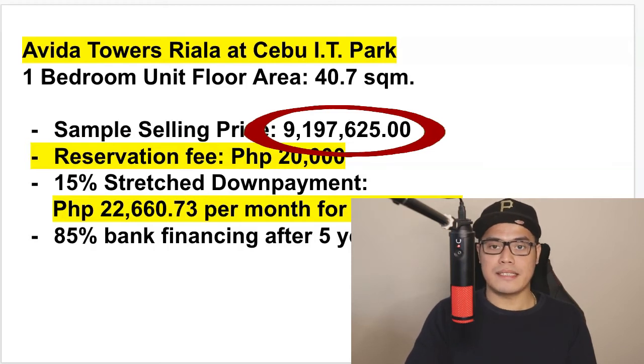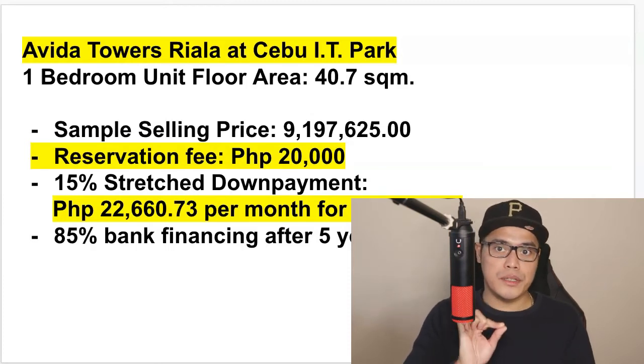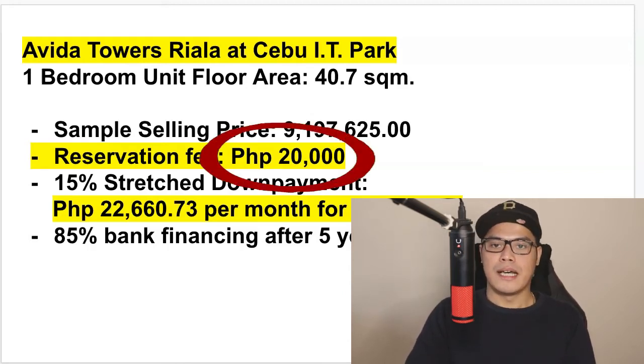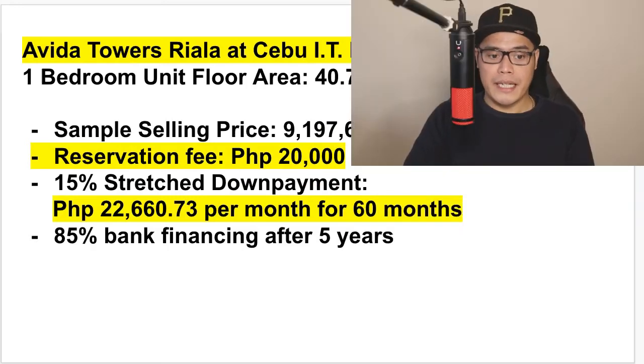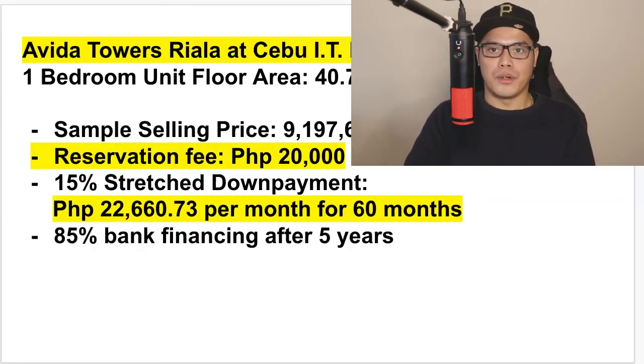Now, the good thing about this, guys, is that you don't need to pay the whole amount of 9,197,000 pesos. If you want to reserve a unit today, all you need to do is pay the reservation fee of 20,000 pesos. And then after the 30 days, that is the time that you will start paying for the monthly payment, which in this example, the monthly amortization is only 22,660 pesos and 73 cents. So you only need to pay that amount in the next 60 months.